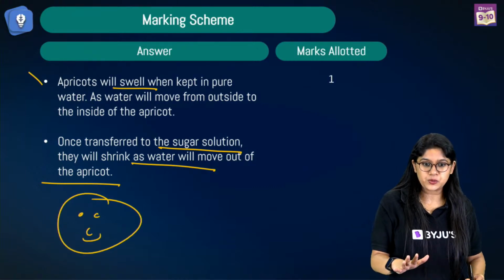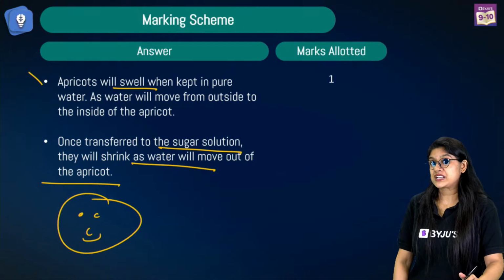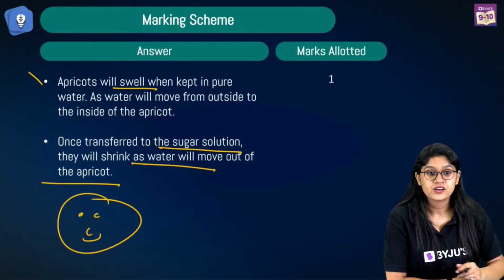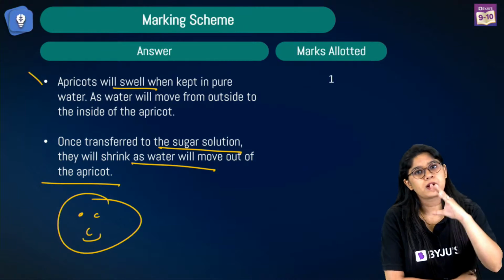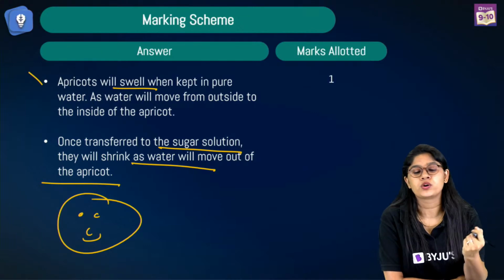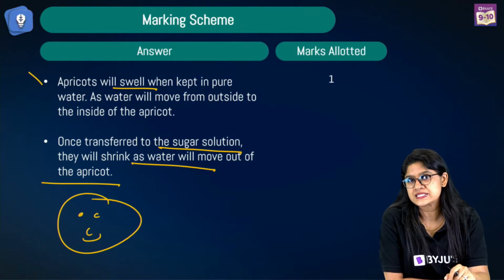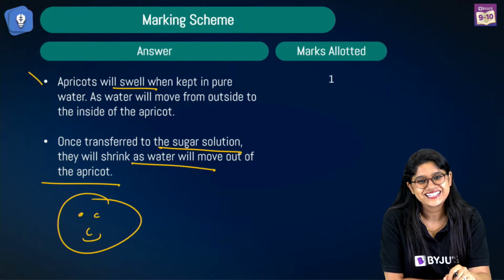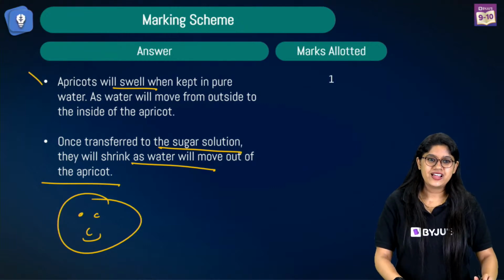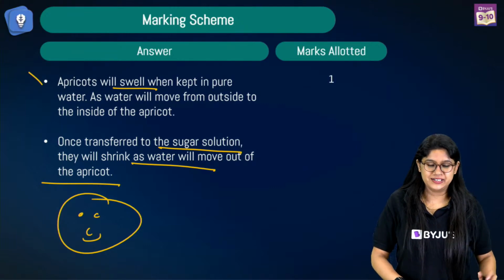Now we have a very similar question, but we'll be discussing the animal cell. Vartika, what is pure water? A normal pH level water. Not very acidic, not very basic. Yes? Very good. I hope, Vartika, your doubt is clear.